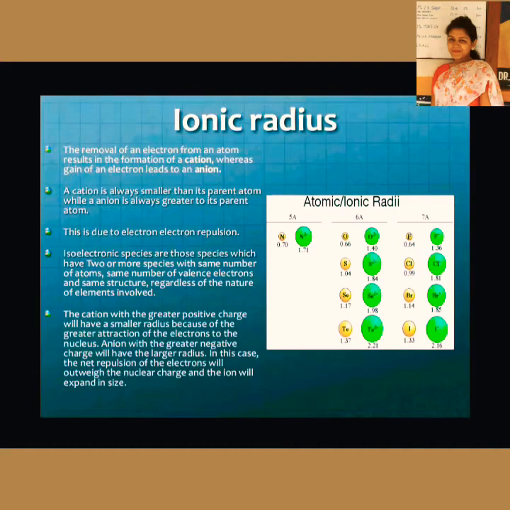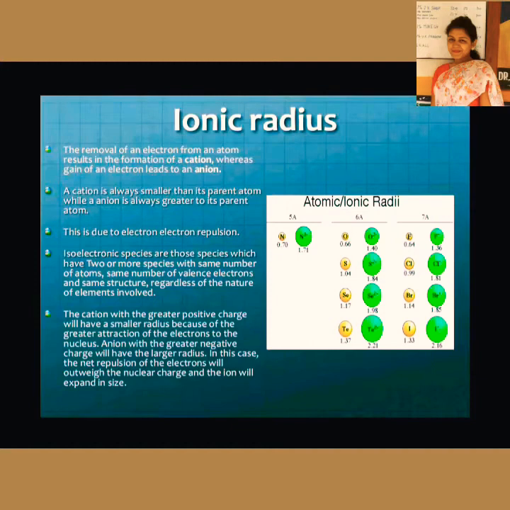And in case of an anion, the size will be larger than its parent atom. Why is that? Because the electron is added in the last shell only, and due to addition of one or more electrons, there is a repulsion between the electrons. There were already electrons there and you are adding one more electron. So there will be repulsion among the electrons, leading to a slightly larger size.